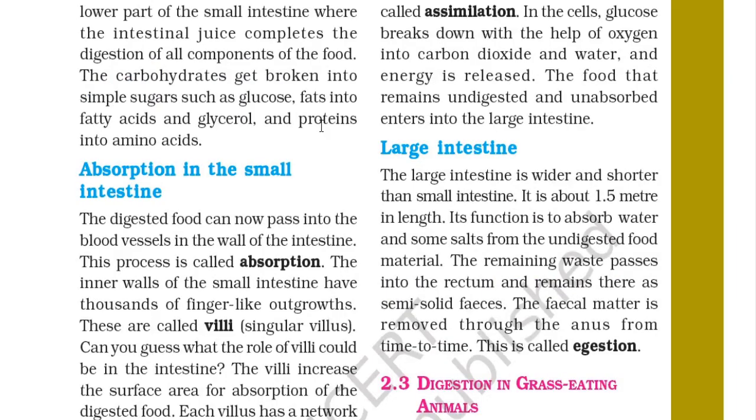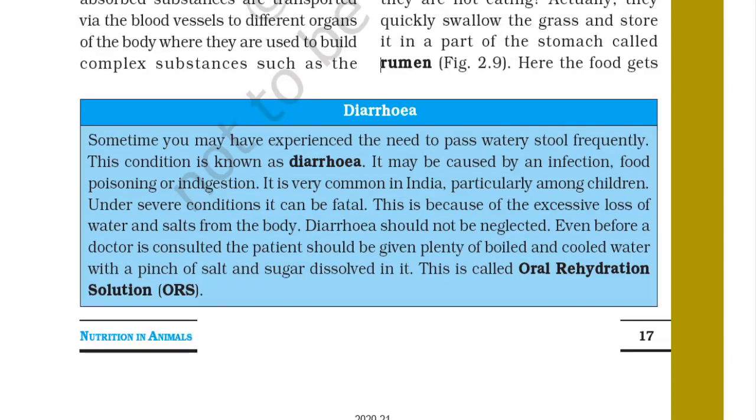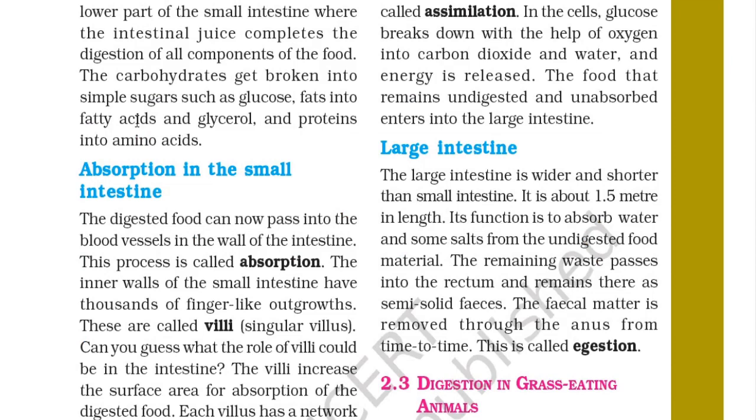Can you guess what the role of villi could be in the intestine? The villi increase the surface area for the absorption of the digested food. So villi have a very large surface area so that the digested food is absorbed properly and in large amounts. Each villus has a network of thin and small blood vessels close to its surface. The surface of the villi absorbs the digested food materials.